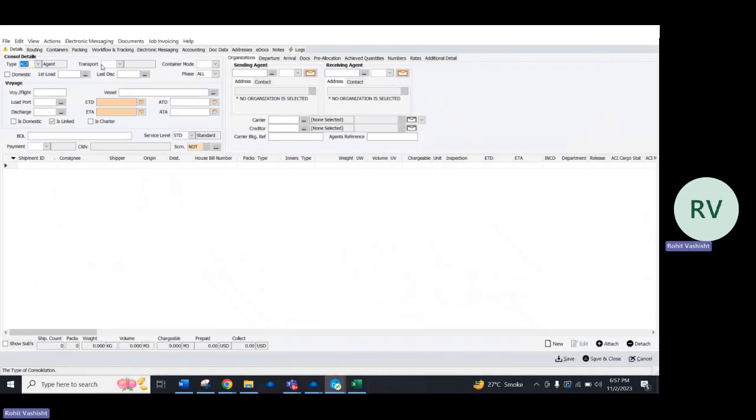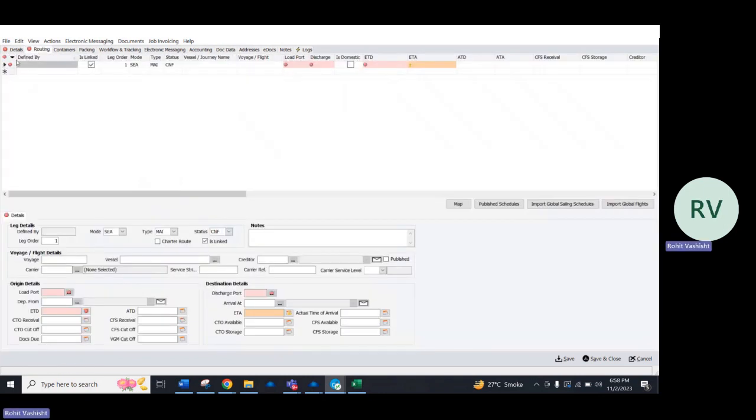Update and enter the transport mode, agent. Click on the Routing tab and under the grid, click on the Import Global Sailing Schedules.